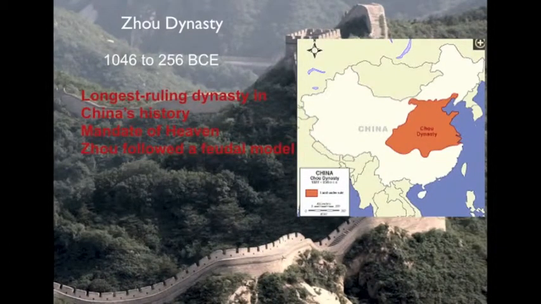The next one we're going to take a look at is the Zhou dynasty. The Zhou dynasty is the longest ruling dynasty in China's history. The Zhou tribes from western China conquered the Shang dynasty, their neighbor to the east, and established their own ruling dynasty. The Zhou dynasty later gradually lost control over the kingdom, which eventually collapsed into warring states, but we'll get into that later. So out of the Zhou dynasty comes an idea called the Mandate of Heaven.